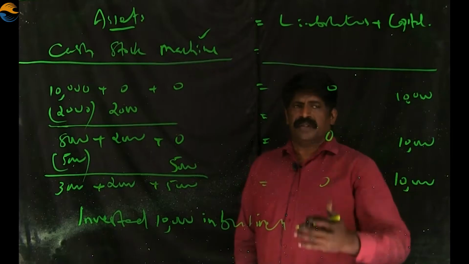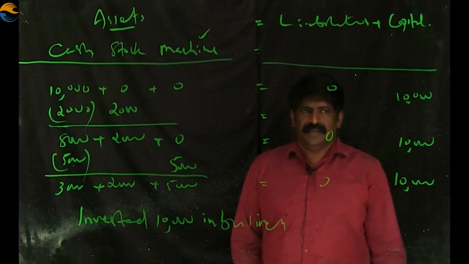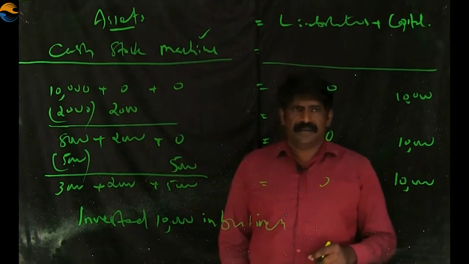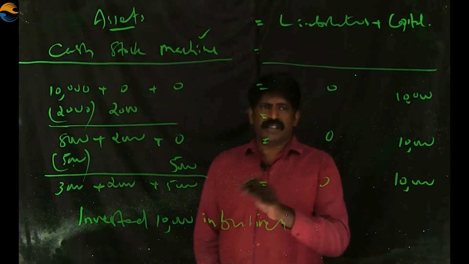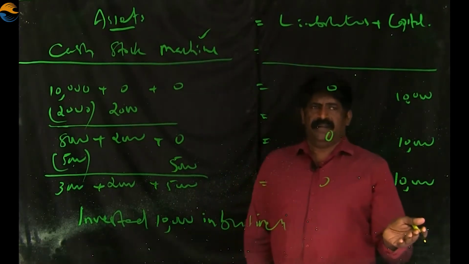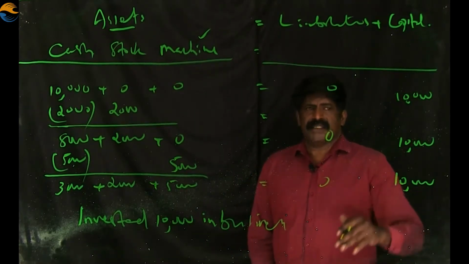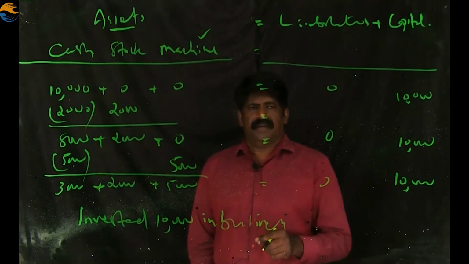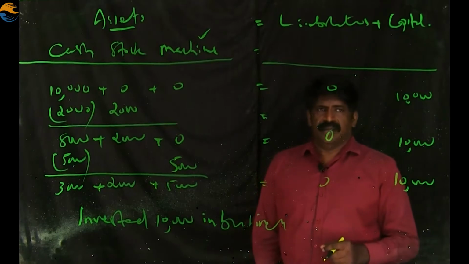The accounting equation is satisfied. So in this way, every transaction should be analyzed, and on its left side and right side, the changes in assets, liabilities and capital will be analyzed, and we can check whether it satisfies the accounting equation or not.